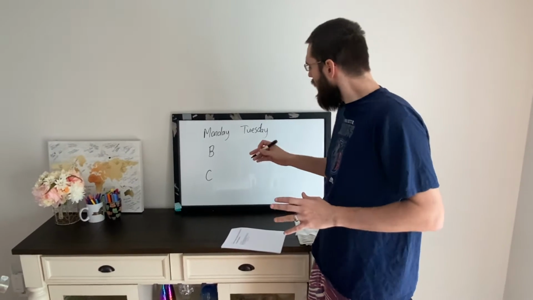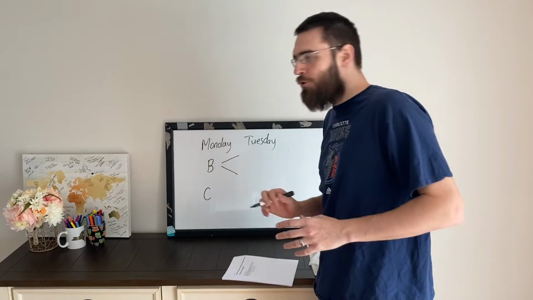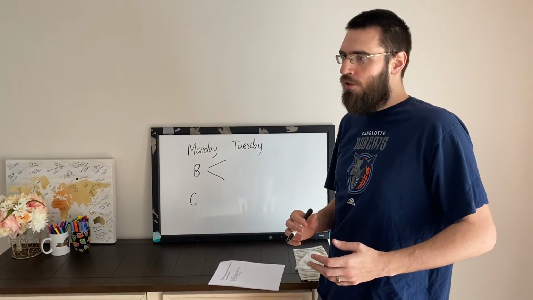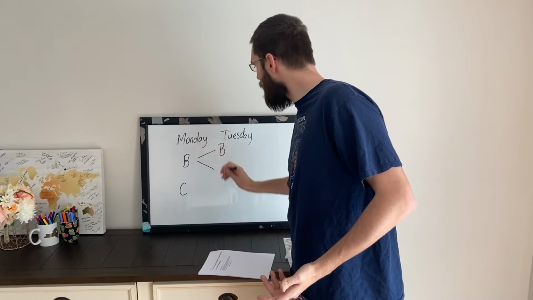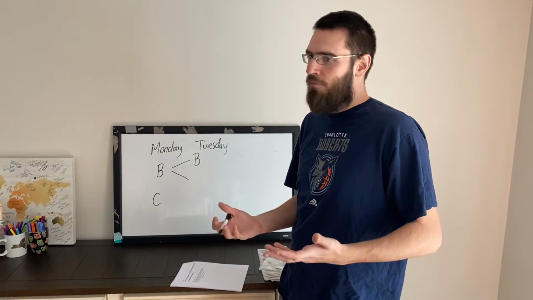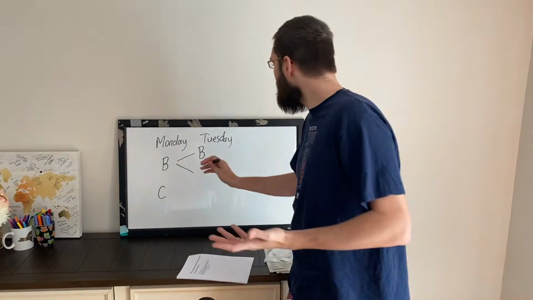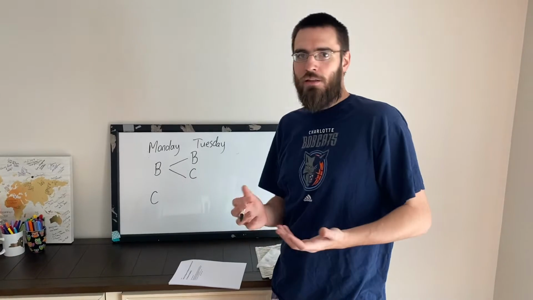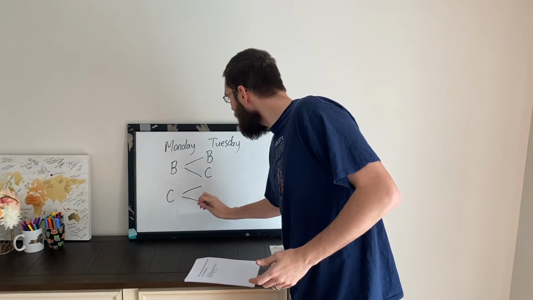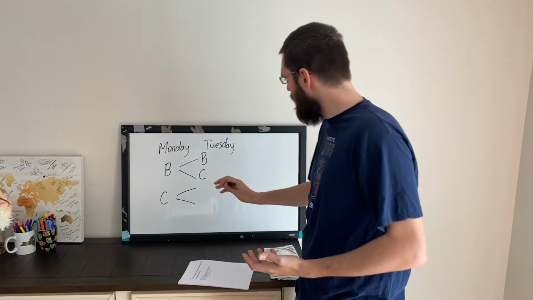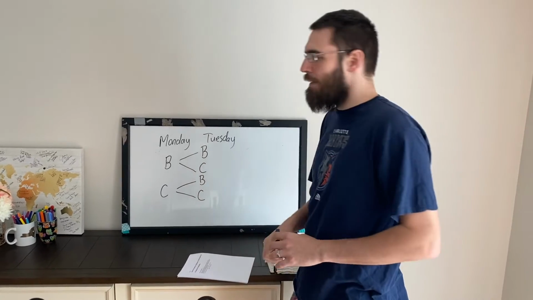I obviously love board games, so I would prefer a board game on Monday, but who knows what's going to happen. Now, what we're going to do from here is make a tree diagram to show what's going to happen. If we decide to play a board game on Monday, we have 2 options for Tuesday. I could say, you know what, that was a lot of fun, let's play another board game on Tuesday. Or we can say, let's switch it up. I clearly probably won the board game on Monday, Miss Franklin would attest to that, but we can play a card game now to give Miss Franklin a chance. And the same thing can happen if we decide to play a card game on Monday. We can decide to play a board game, or we can keep it the same and play a card game.